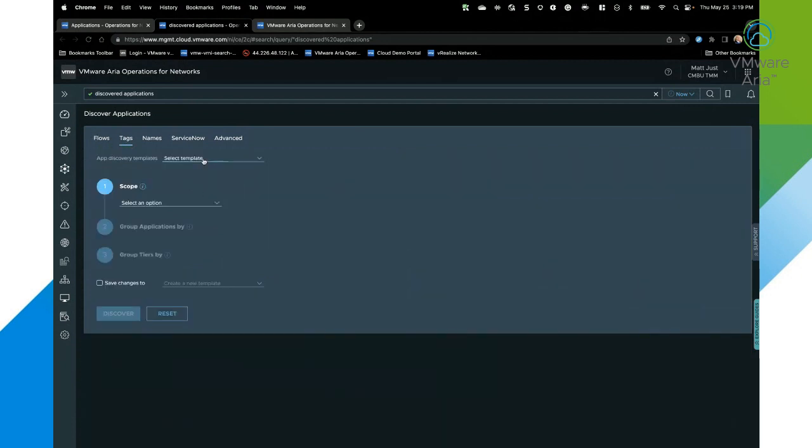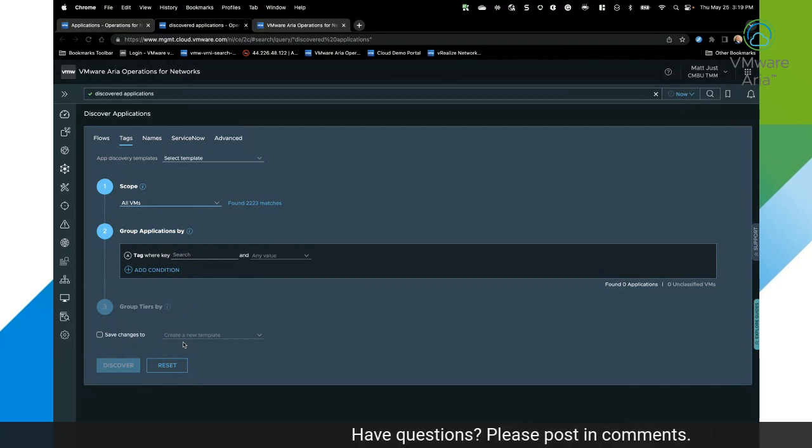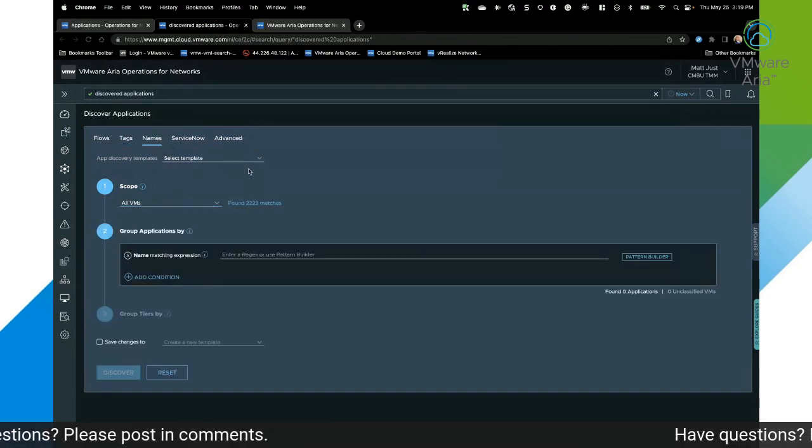So I can come over here and choose a template that I've defined, or I can just come in and start choosing a scope and say all VMs, and I can start defining tags and adding conditions for how I want to group my applications and also how I want to group them from a tier perspective. And then I can save that, create a template that I can use for later discovery purposes, or I don't even have to. I can just hit discover and discover using the tag option. I also can utilize names.